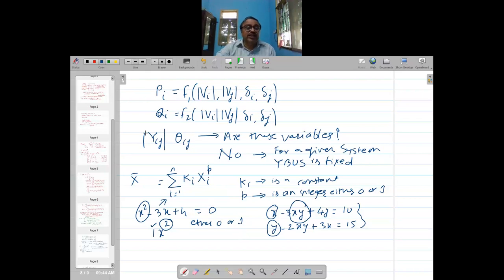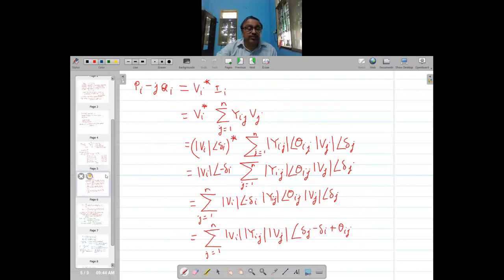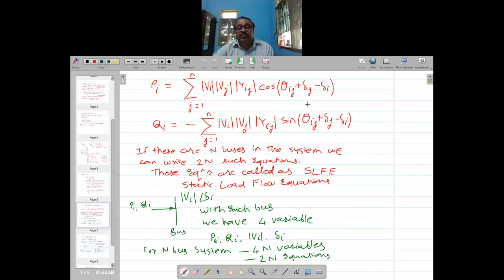So from that sense, how do you say that the equation here is linear or non-linear? It has the multiplication Vi into Vj, so that is not allowed. Yij is okay because Yij is a constant. And then there is a cosine term.